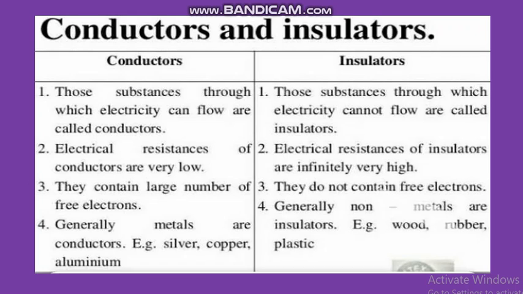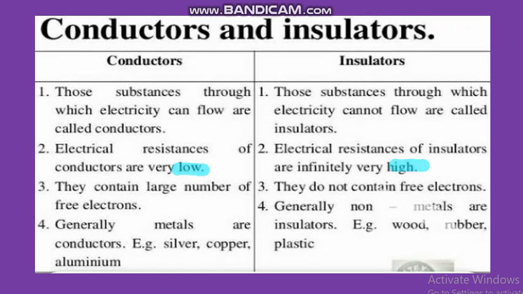Let's study. First, conductors. Those substances through which electricity can flow are called conductors. Electrical resistance of conductors is very low, but electrical resistance of insulators is infinitely high. Conductors contain a large number of free electrons, but insulators do not contain any free electrons.